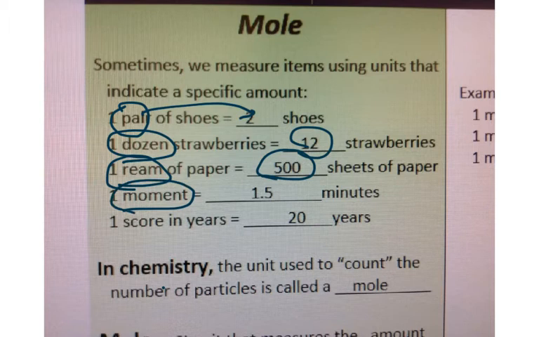A moment of time. If anybody's ever said a moment of time, everybody thinks a few seconds, if that. What it actually means is 90 seconds or 1.5 minutes. It was used during the medieval era, and how we use it as a connotation has changed over the years, but to this day it is still defined as 90 seconds.